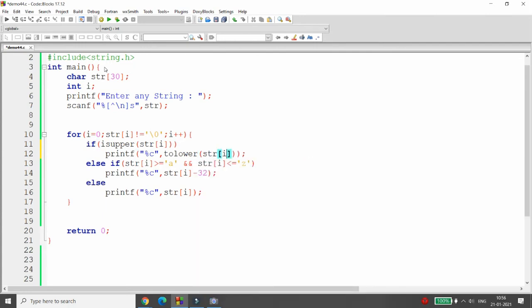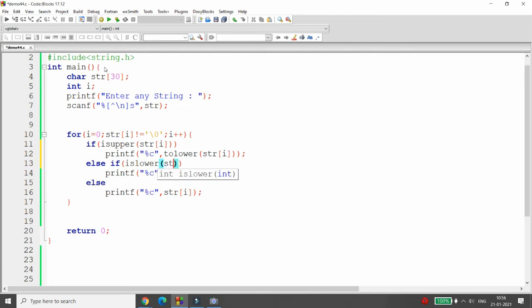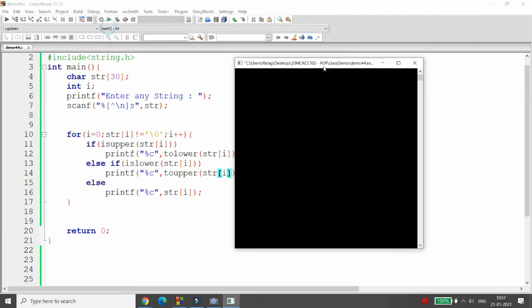If it is upper, then convert into lower. If it is lower, then here you pass str of i, and convert it into toupper of str of i. So these are the character functions that you can implement.